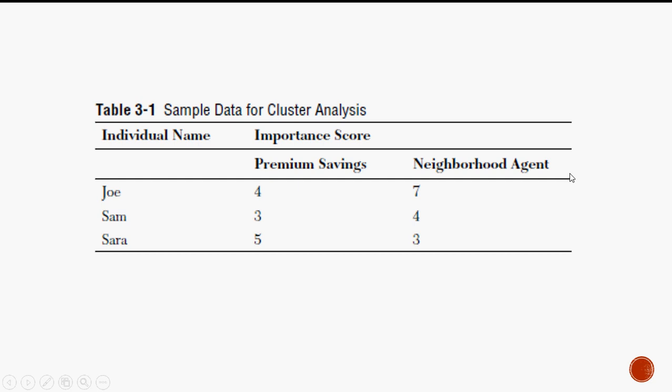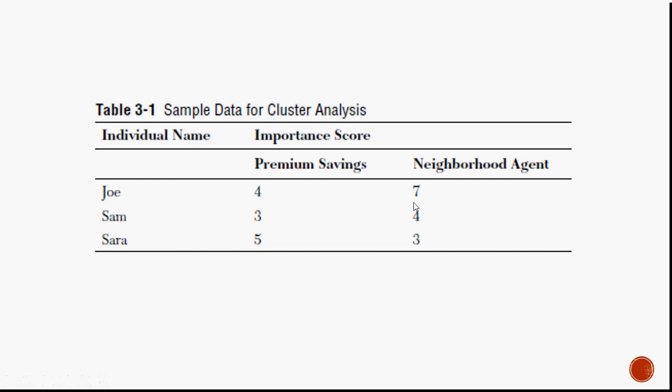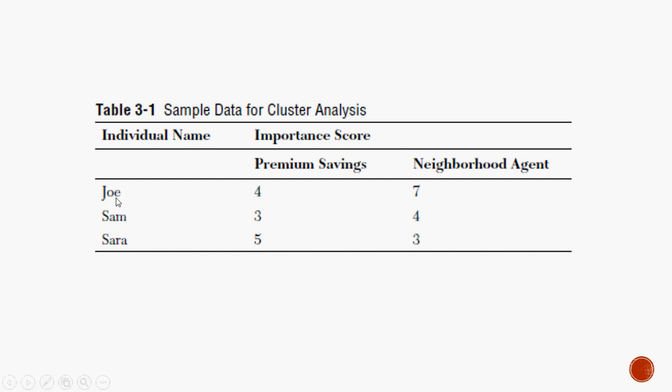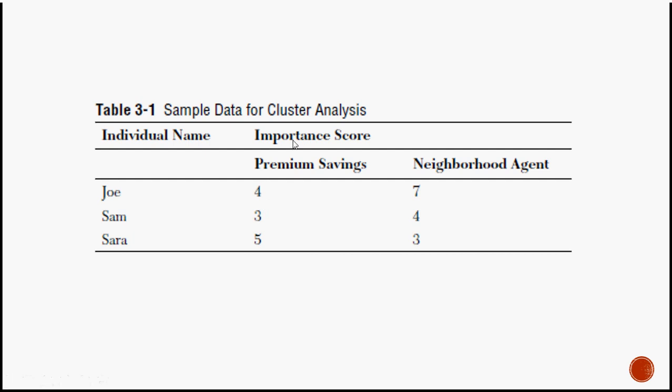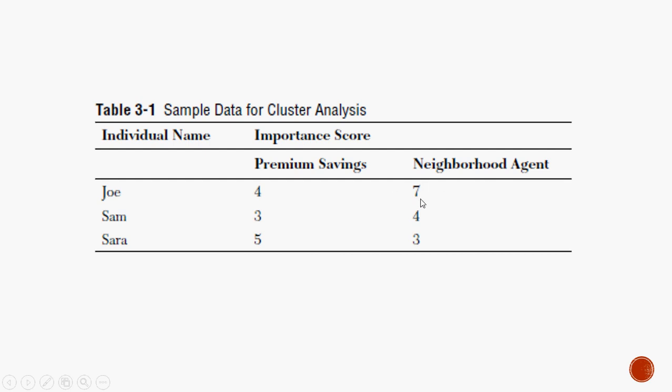Just like the perceptual map example, do they really consider premium saving important? Here they have measured it on a 10-point scale, or it could be a 7-point scale also. If you had a higher rating, you consider the variable to be important. So here Joe has given 4 out of 10 for the premium saving, whereas he has given 7 for the requirement of an agent. Similarly, Sam has given 3 and 4, and 5 and 6. This is how you get the score for each of the customers.